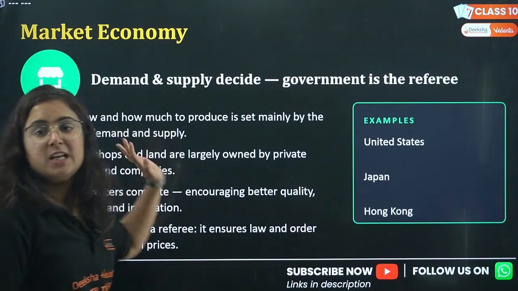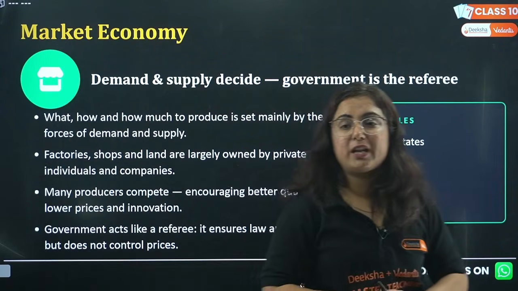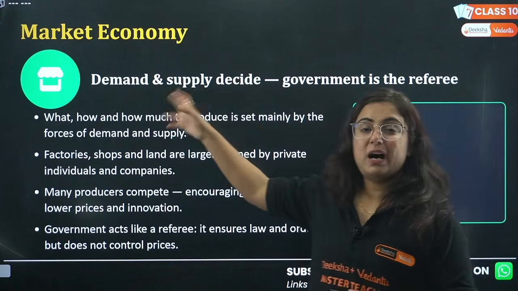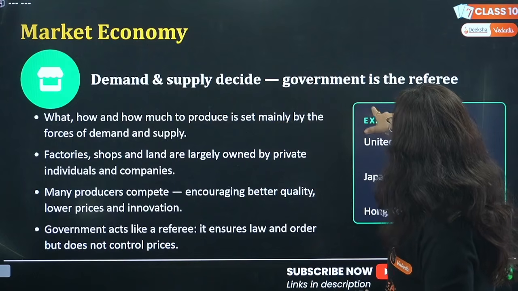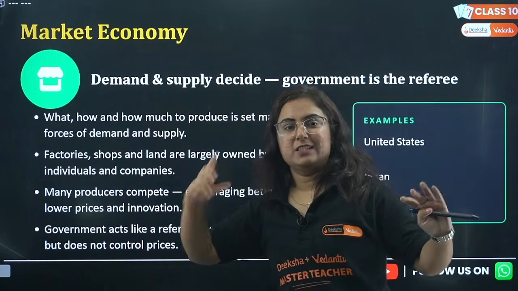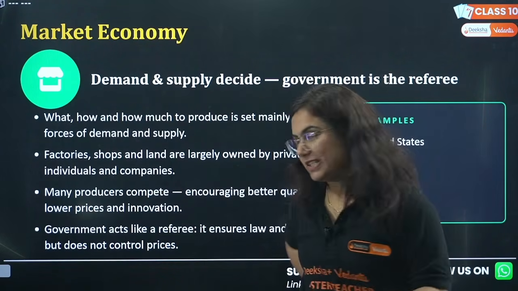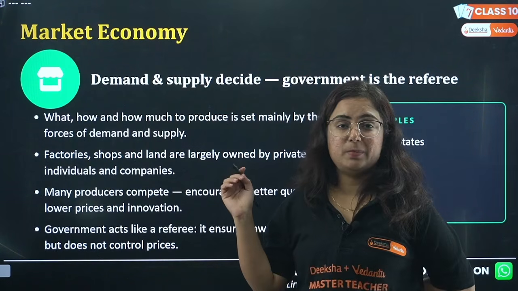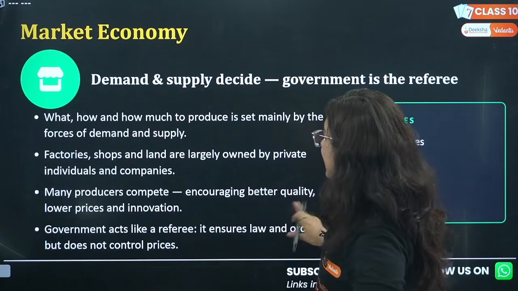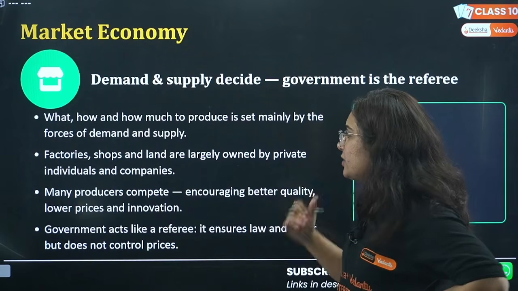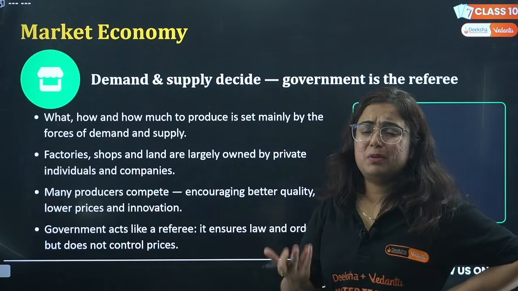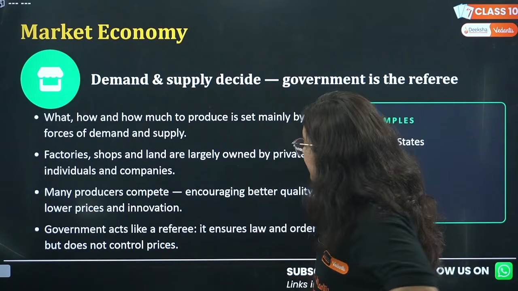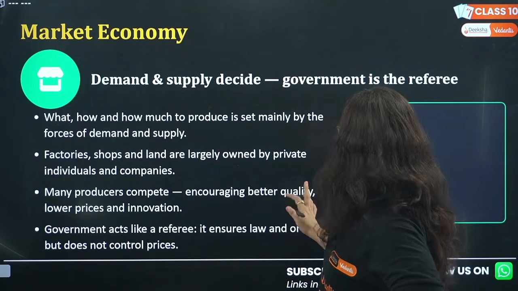Examples are written there. Similarly, we have market economy, in which everything is not decided by the government, rather demand and supply decide. The government is the referee, just telling, alright, go for it. What, how, and how much to be produced is not decided by the government, rather by the flow of market demand and supply. So it will be encouraging, because of the demand and supply, private individuals have a free say in producing and consuming in the market.